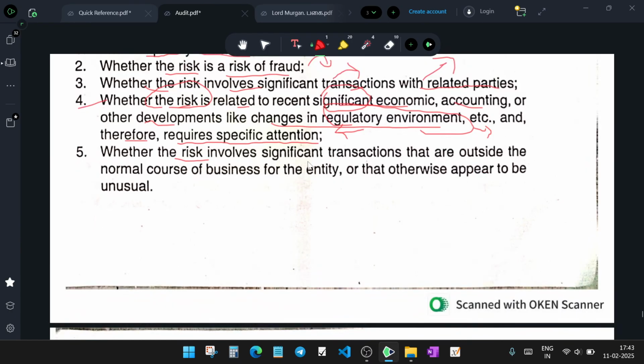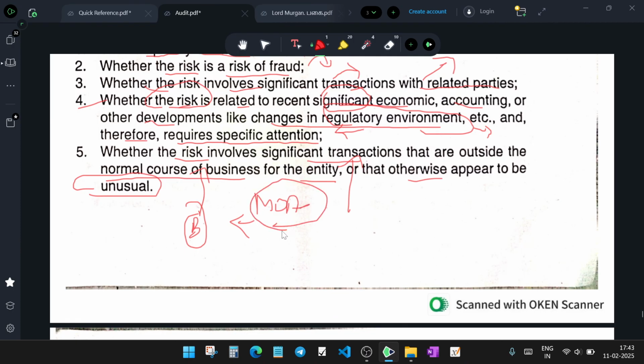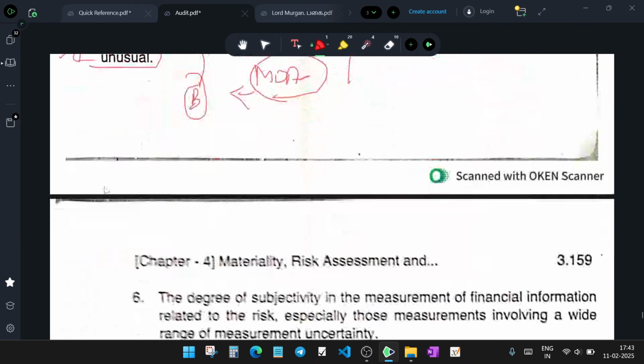Whether the risk involves significant transactions that are outside the normal course of business of the entity or otherwise appear to be unusual. So what is a risky transaction? What kind of transaction? An unusual transaction. How is it unusual? Because the normal business of this company is to do this, but this money came from another kind of business which is not in the MOA and AOA. So it is an unusual transaction. That is the reason we are going through it.